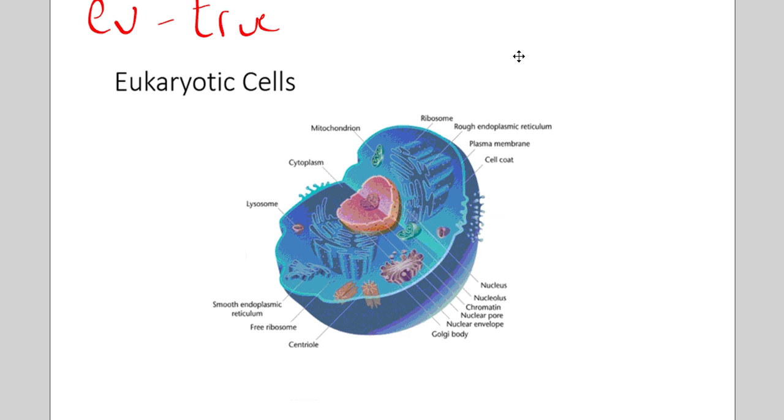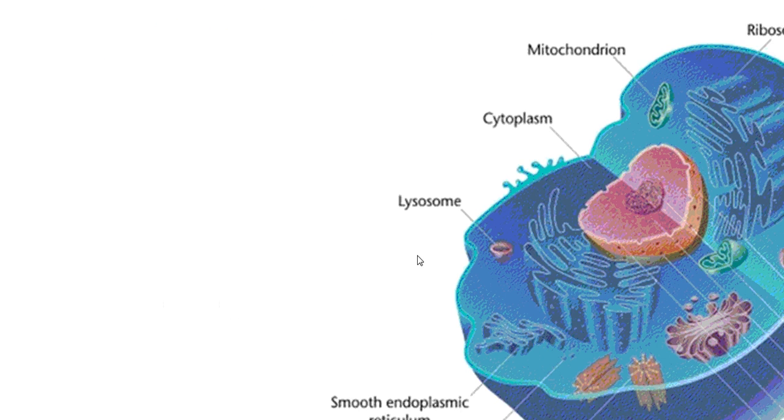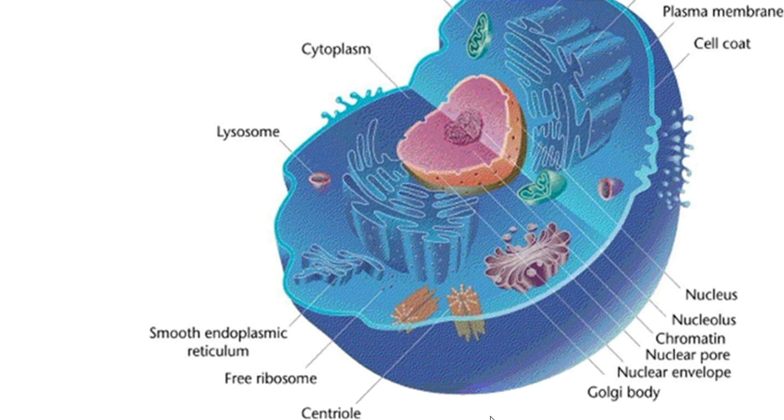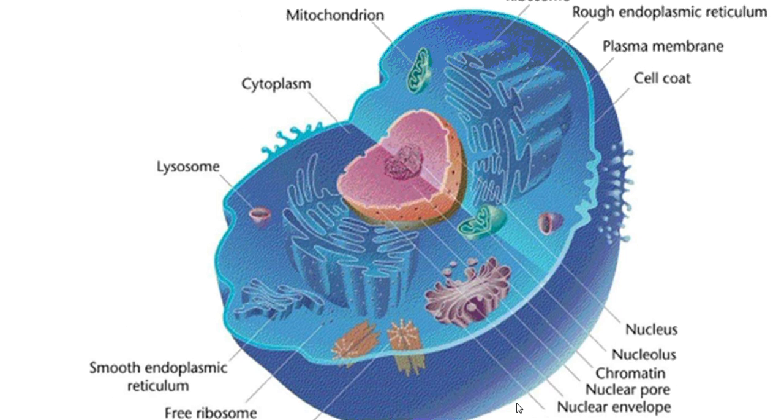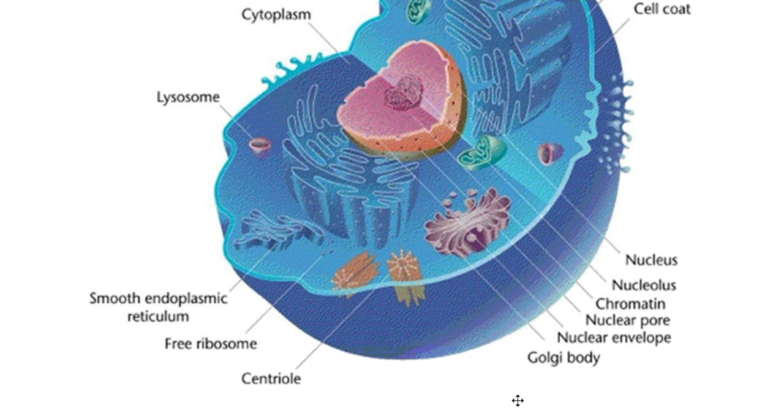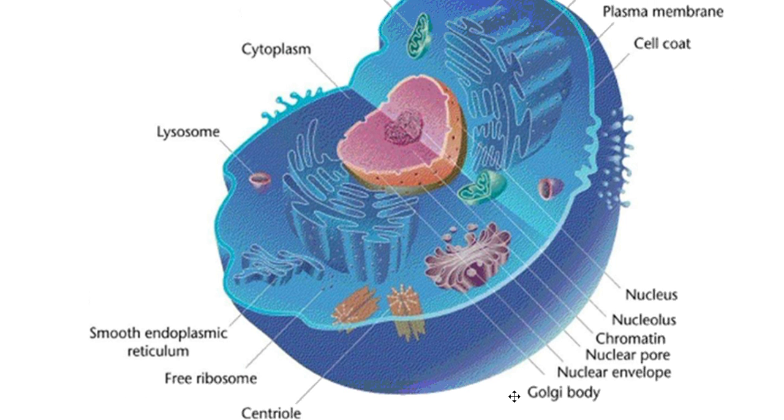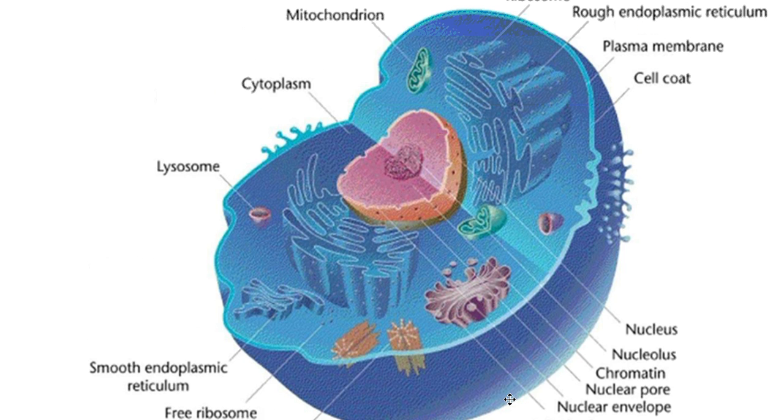So some characteristics of eukaryotic cells. Eukaryotic cells have a nucleus, and this nucleus contains the DNA. The DNA inside of a eukaryotic cell is contained, protected inside the nucleus. Eukaryotic cells have many specialized organelles. You can see here, many specialized organelles. ER and the lysosome and Golgi body, endoplasmic reticulum, mitochondria, centrioles, lots of different things.